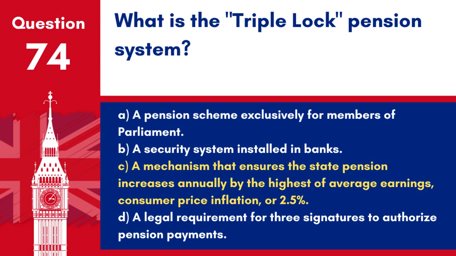Answer: C. A mechanism that ensures the state pension increases annually by the highest of average earnings, consumer price inflation, or 5%. The triple lock system is designed to protect the real value of state pensions in the UK.